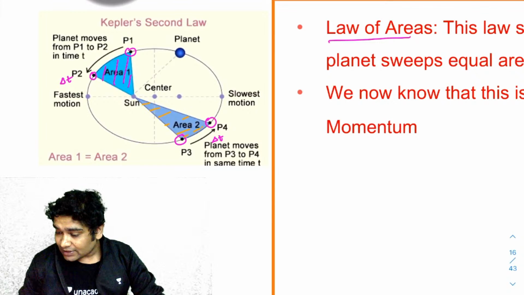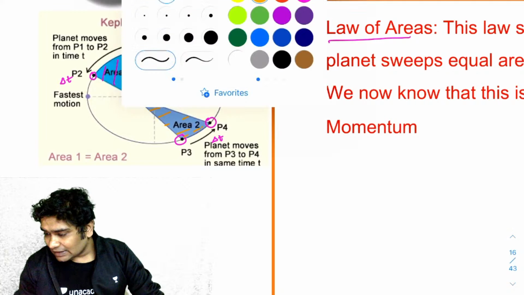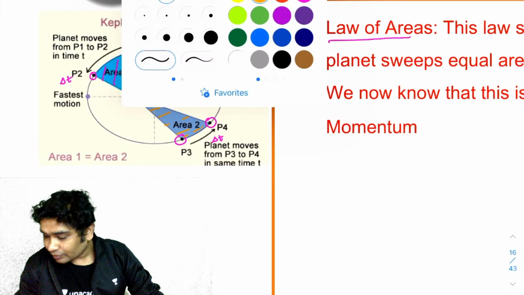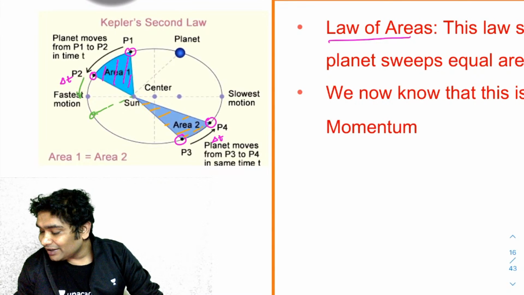What that implies is, if you consider the planet moving from here, and in some delta t time it moves to here, and imagine the planet starts from here, and in some delta t time it moves here.